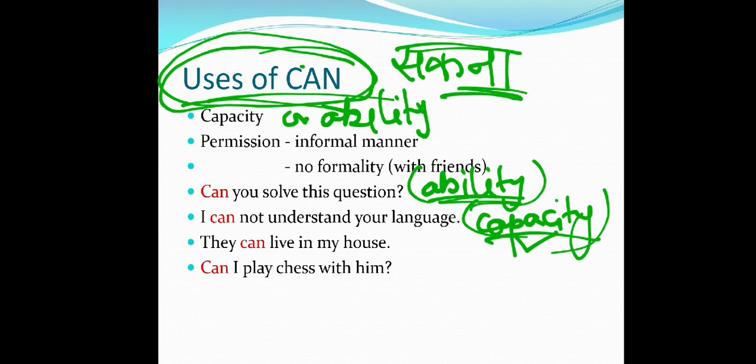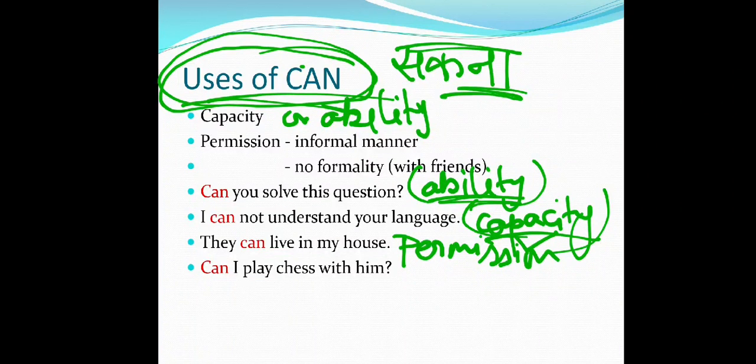They can live in my house. Yeah, they can live in my house. I am giving you a permission. Okay, they can live in my house. Yes, they can live in my house, because now I'm permitting them to come and stay in my house. So it shows permission.